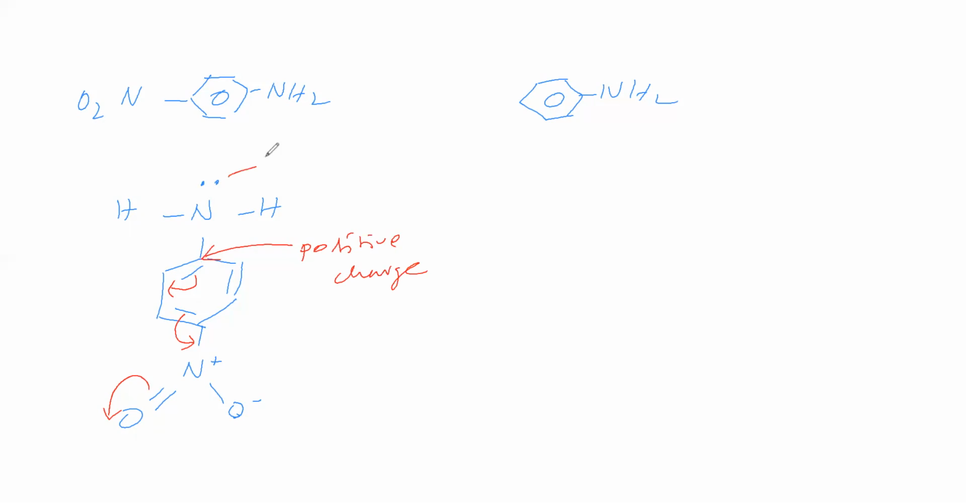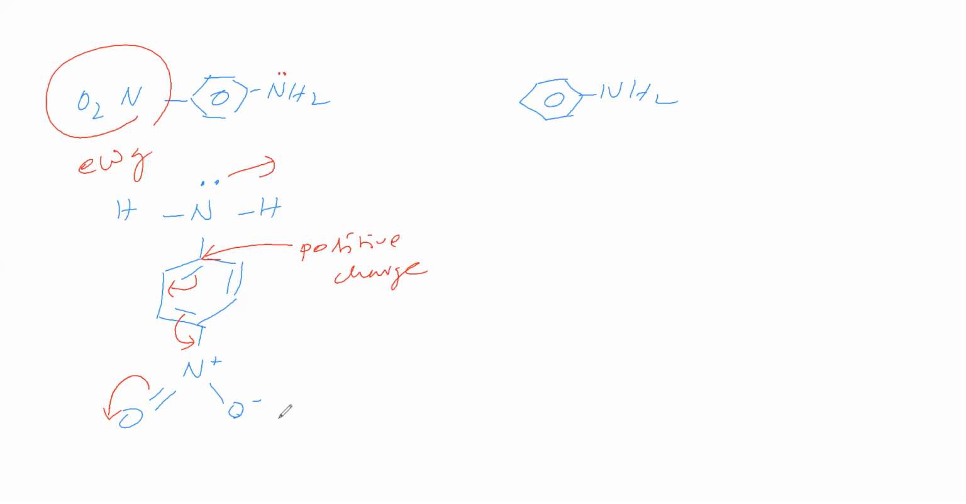Then its tendency to donate the lone pair is becoming less. Therefore, its basic strength is less. So it is an electron withdrawing group. Due to the electron withdrawing group, here the lone pair density becomes low. Therefore, this basic strength is low when compared to aniline.